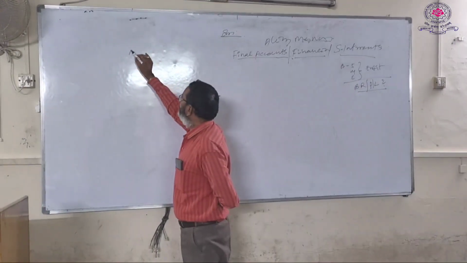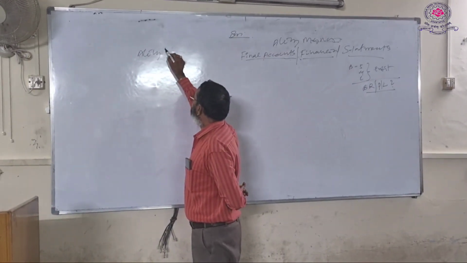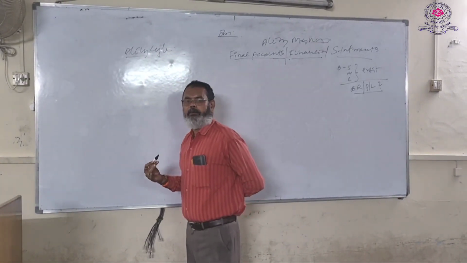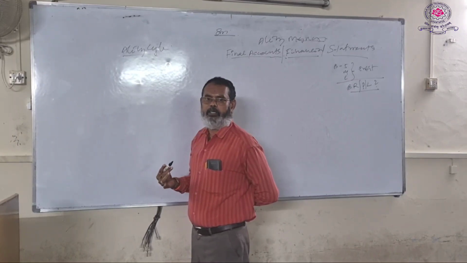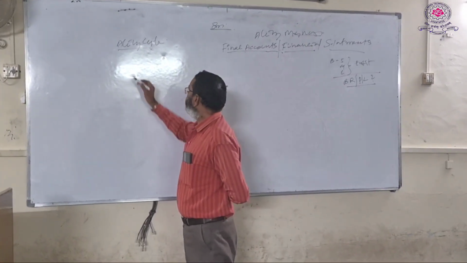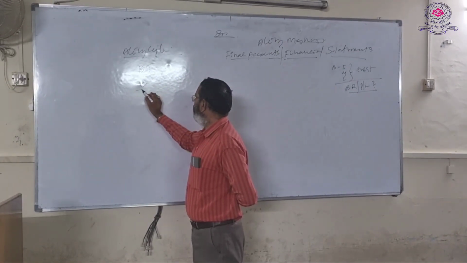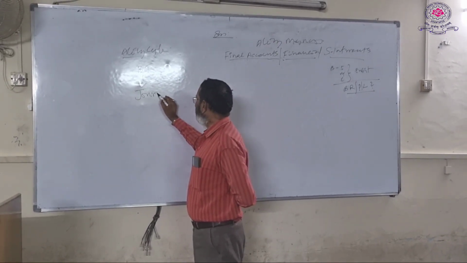Generally, the accounting cycle, that is the steps involved in the accounting process, step by step, phase by phase. Generally, business transactions are recorded first and foremost in the book known as the journal.